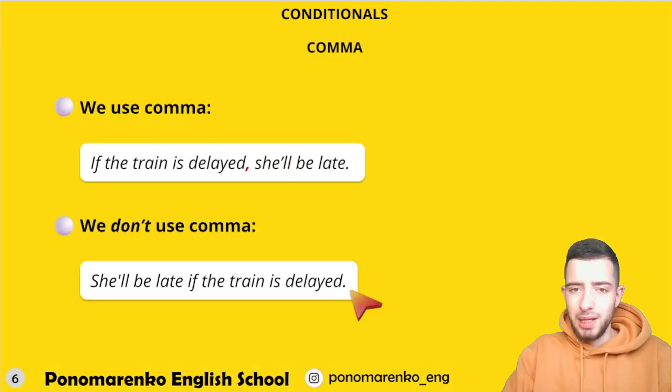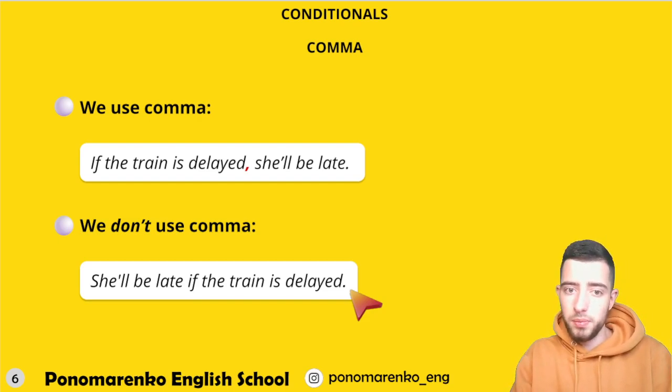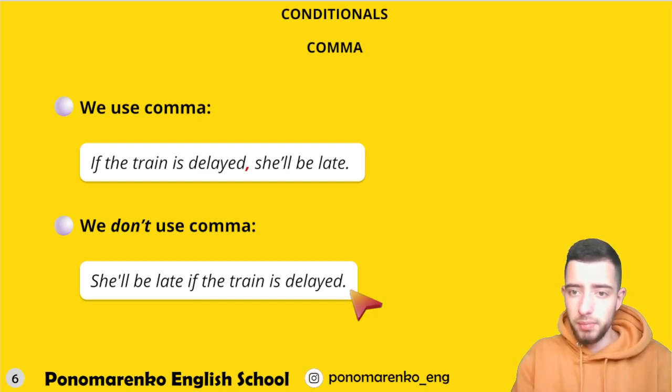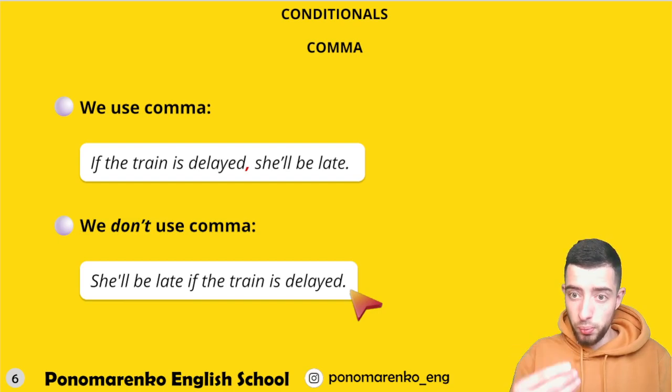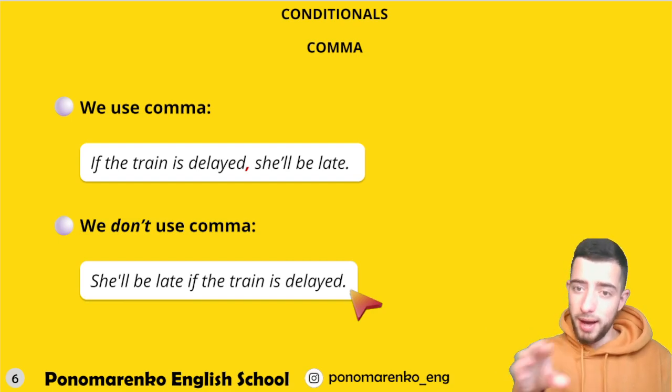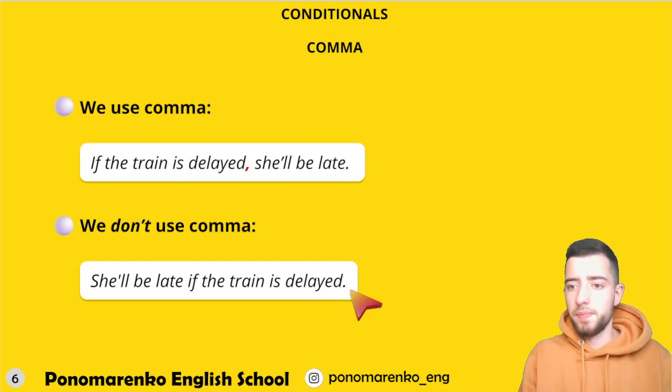Okay, comma. Situations when we use a comma and when we don't. If the train is delayed, she will be late. She will be late if the train is delayed. I think you have eyes and you can notice the difference, right? If the sentence starts with the subordinate clause, which is if, then after this part you put a comma. Otherwise, there is no comma.